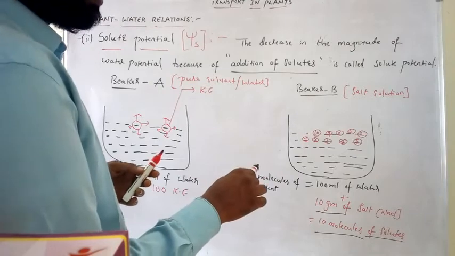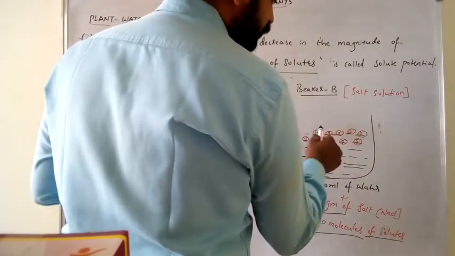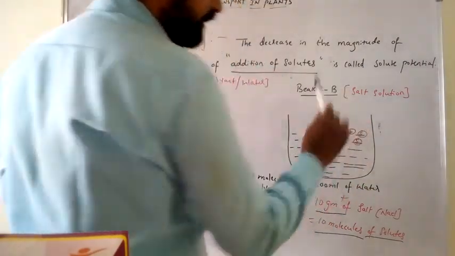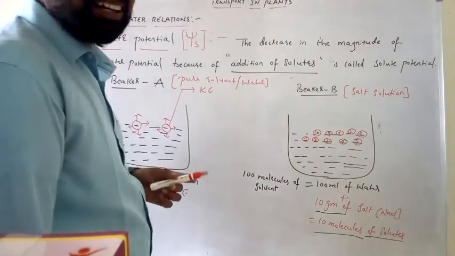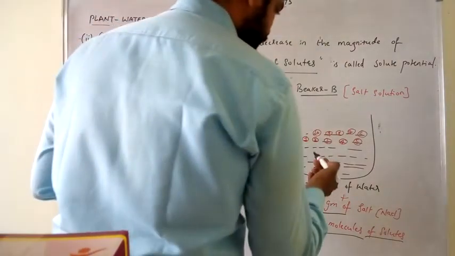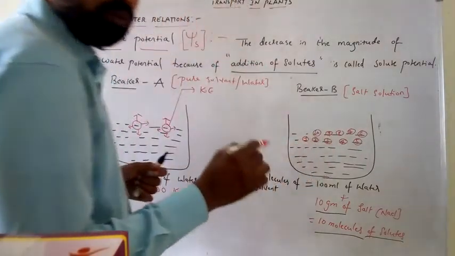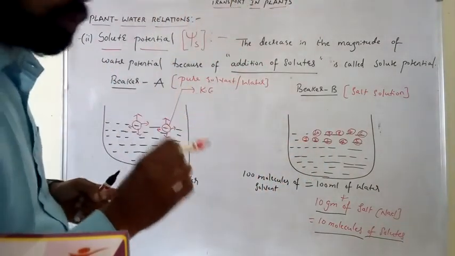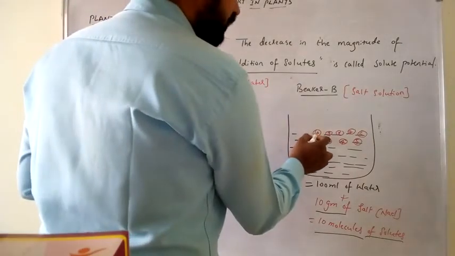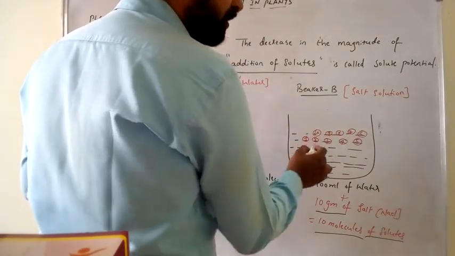these 10 molecules which are bound by 10 molecules of solutes cannot move in all directions. Their movement. Who is losing their random movement? The solvent molecules which are bound by solute molecules.